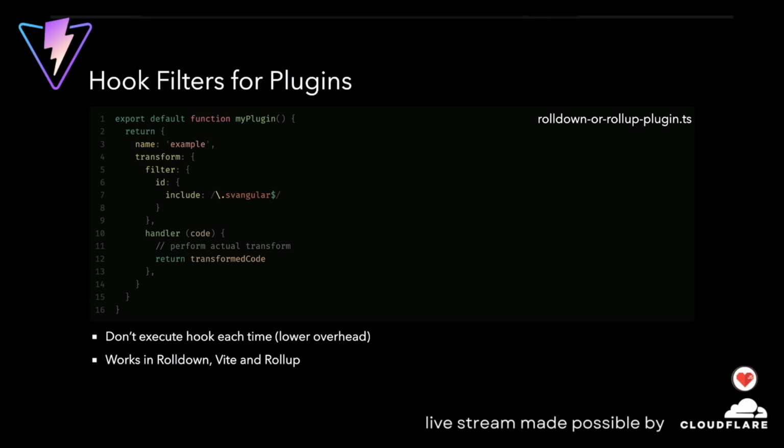So there's no reason not to use that already if you use a plugin, because at some point it will benefit you. And the fun fact here is, if you rely on a plugin that might not be that well maintained, can happen, right? You can even apply that yourself in your config. You can have a with-filter function and then apply the same thing to even optimize your builds. If you say, okay, for this .svangular plugin, I know there's a query parameter, I only want to apply this for this file, you can do that. So even there, fine-tuning is possible. And that's pretty important to reduce, as I mentioned, the Rust and JavaScript overhead.